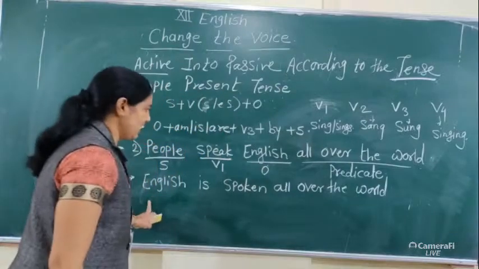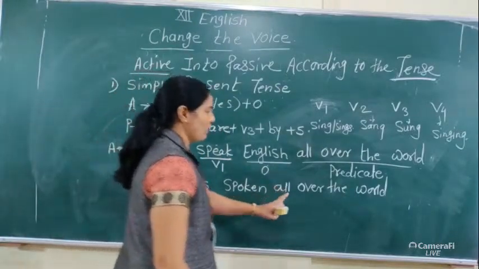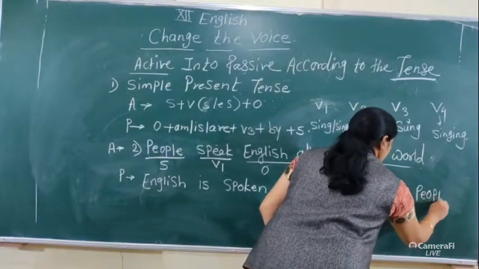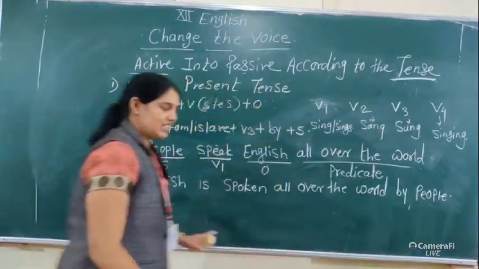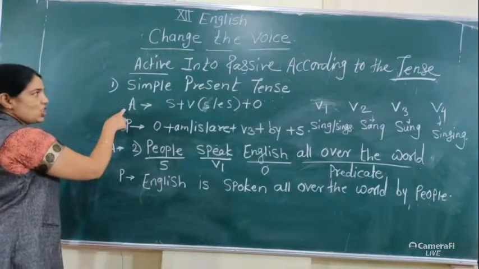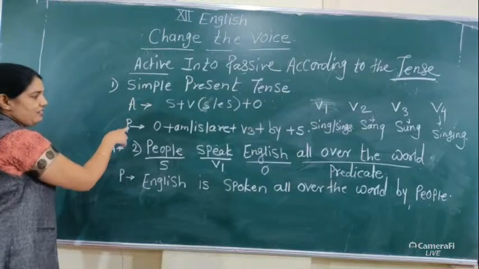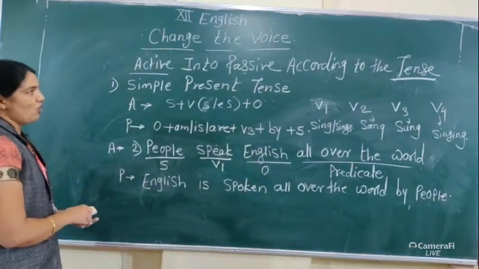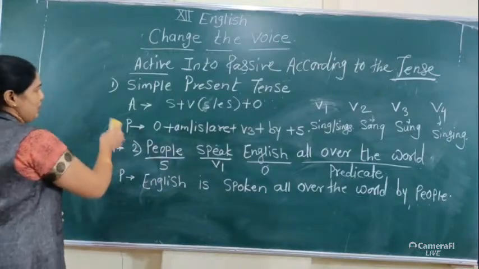Our answer is: English is spoken all over the world by people. In this way, we use the simple present tense structure to convert active into passive.